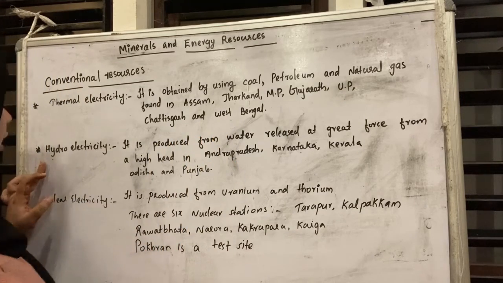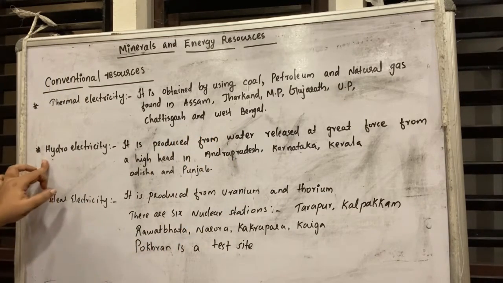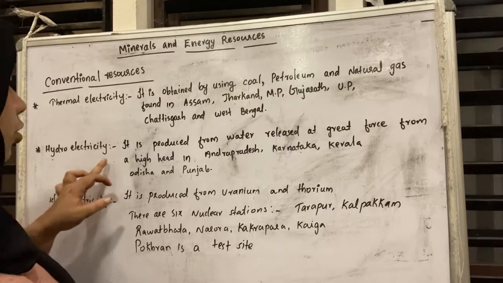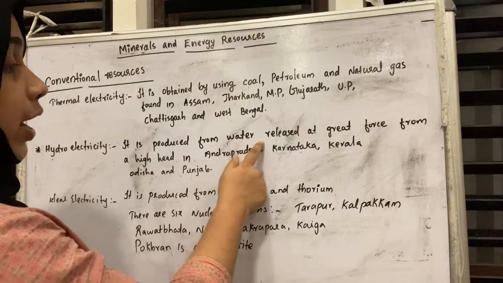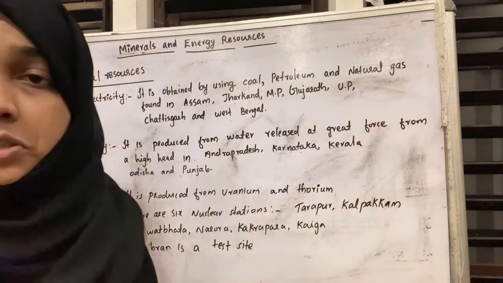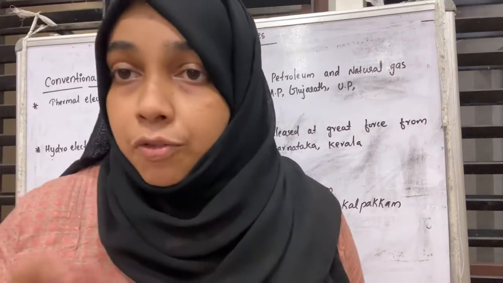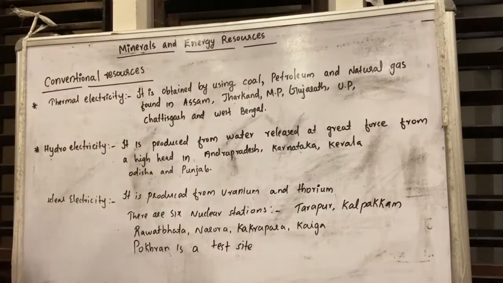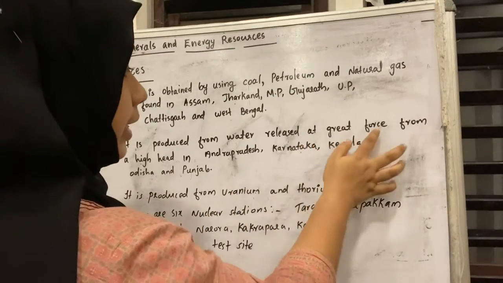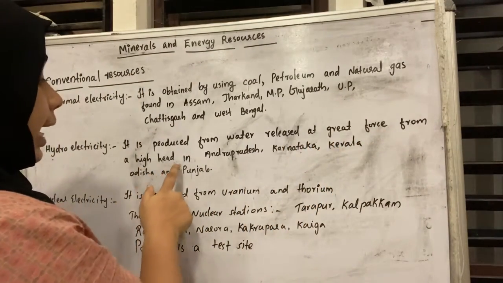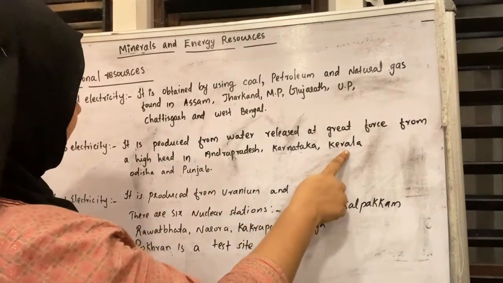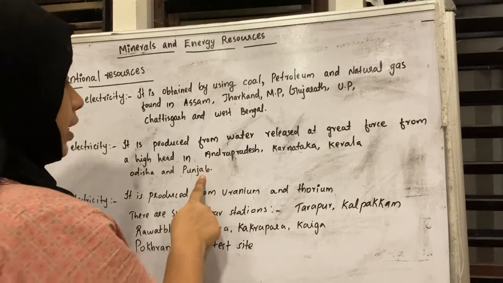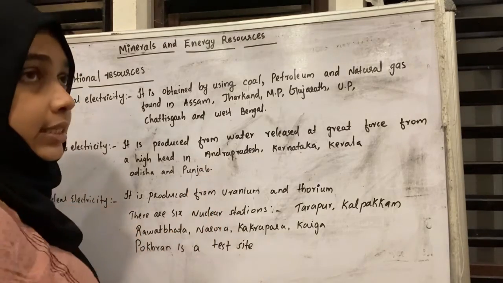Another electricity is hydroelectricity. Hydroelectricity is produced from water, released at great force from the high head in Andhra Pradesh, Karnataka, Kerala, Odisha and Punjab.